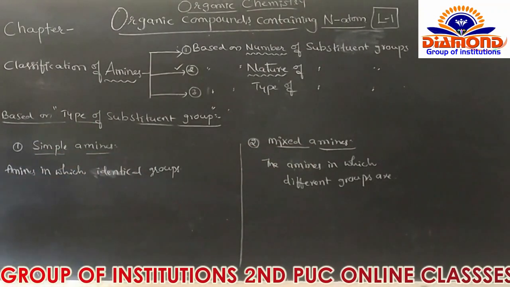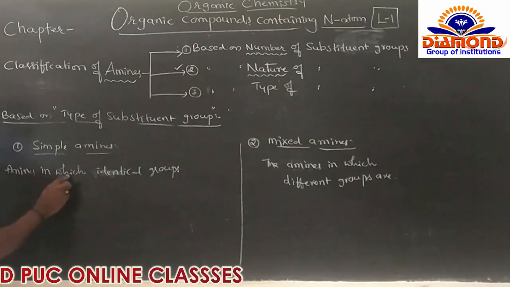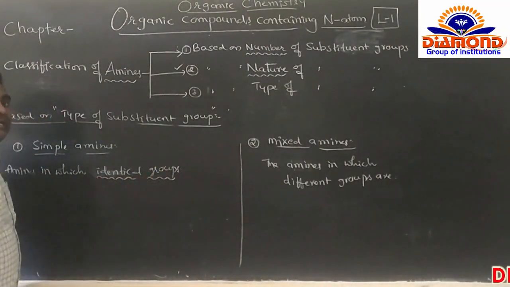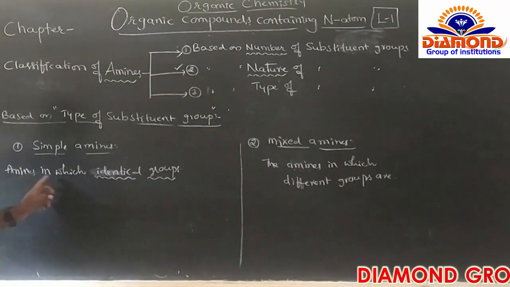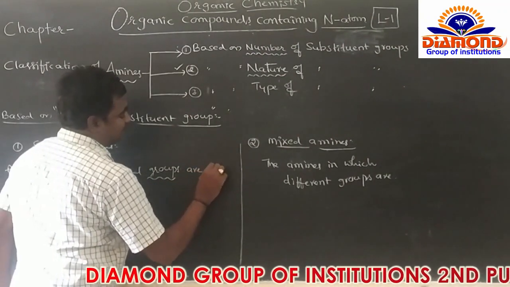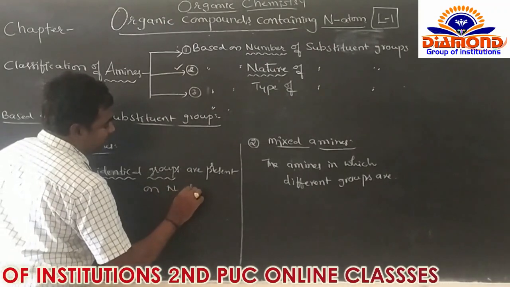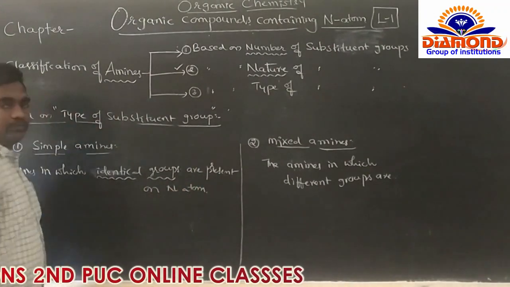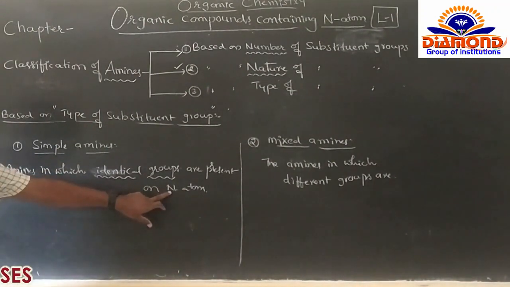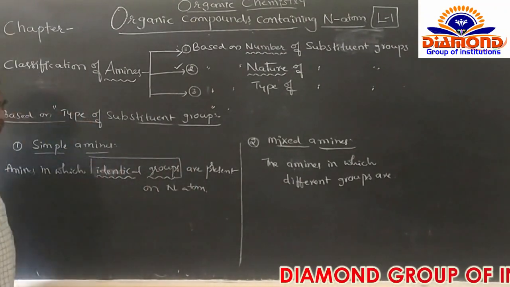What is a simple amine? The amines in which identical groups are present on the nitrogen atom. In the amine group, the nitrogen atom is attached to two identical groups.